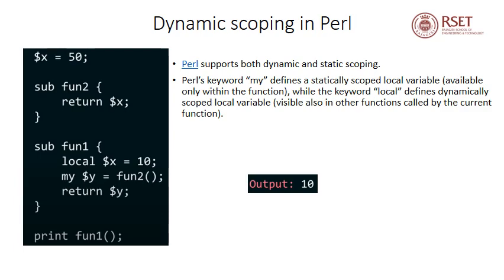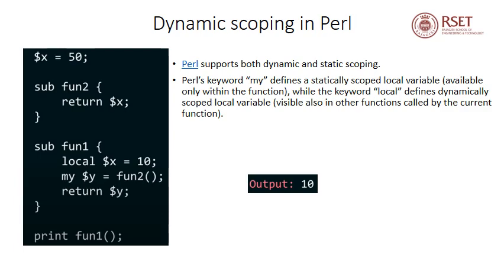We have the same print statement at the end, print fun1. So now we are calling fun1, and the value returned by fun1 will be printed as the output of the program. Let's go to the body of fun1. There we have the initialization of the local variable x, which is now a dynamically scoped local variable, and its value is initialized as 10. And we have a statically scoped variable y because it is preceded by the keyword my, and it will store the value returned by fun2. Now we have a function called fun2, and as we know, fun2 will be returning the value of x.